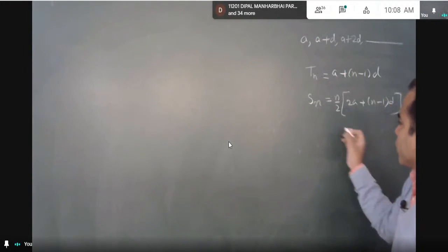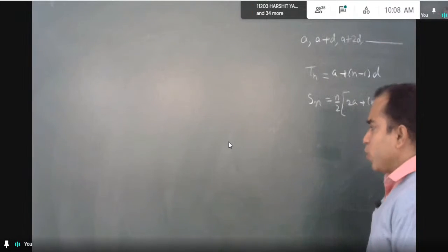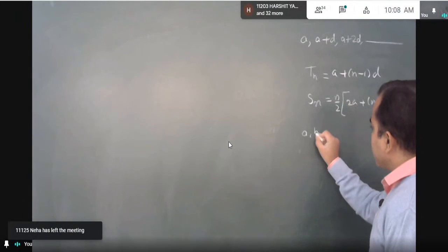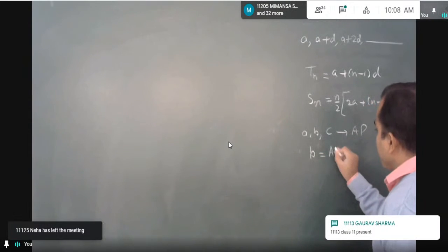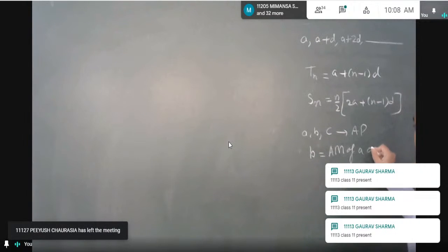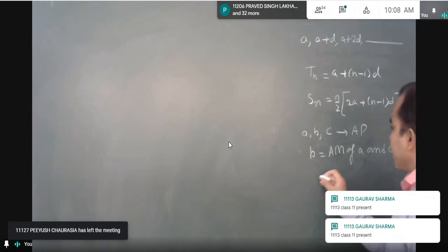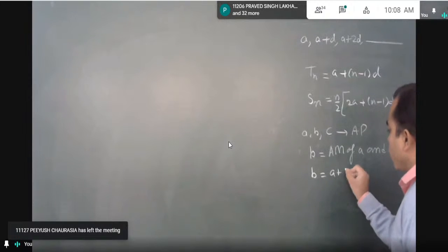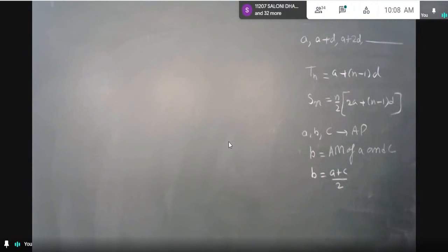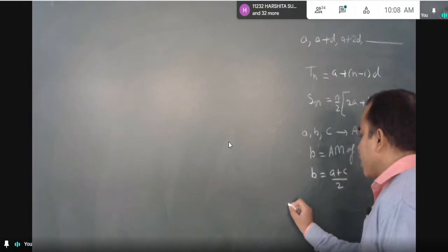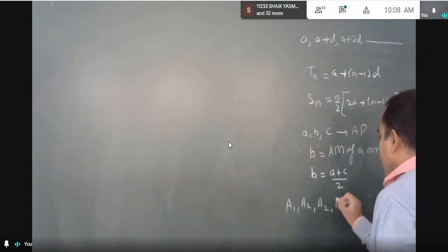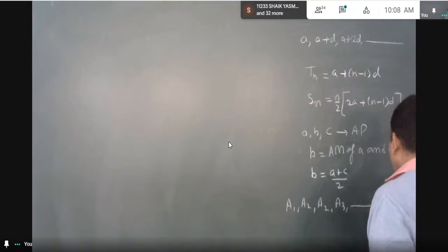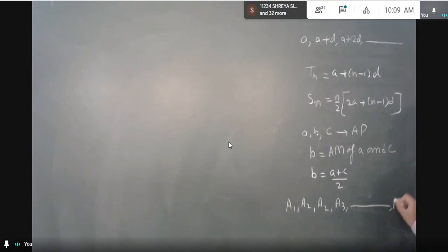And then a simple concept of arithmetic mean also we saw, that if a, b, c are in AP, then b is called the arithmetic mean of a and c. And note that b is equal to (a plus c) whole upon 2. And not only for three numbers this concept is there, even for any number. Suppose there are numbers a1, a2, a3, a4 are in AP, up to an.